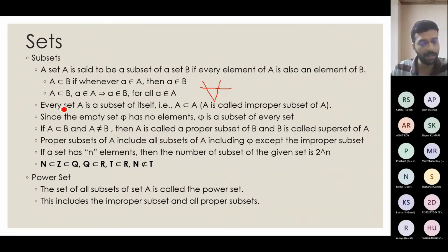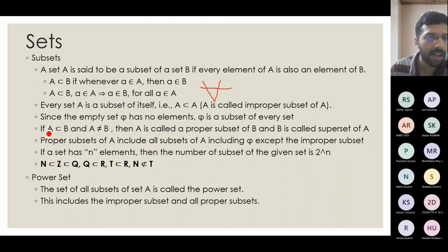And as a corollary to this definition, every set A is a subset of itself. If the subset we are referring to is the set itself, then we call such a subset an improper subset of A. And since the empty set, the null set phi that we saw earlier, has no elements, it can also be considered a subset of every set. Whatever set you consider, a subset without any elements will also be a subset of the actual set.